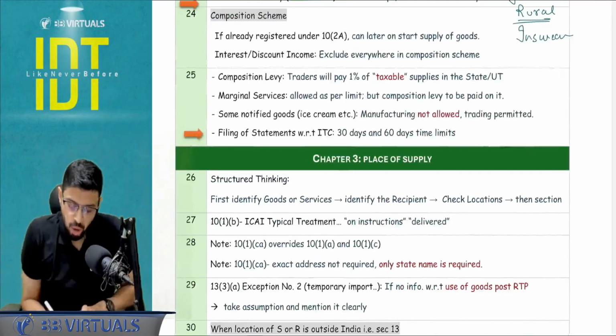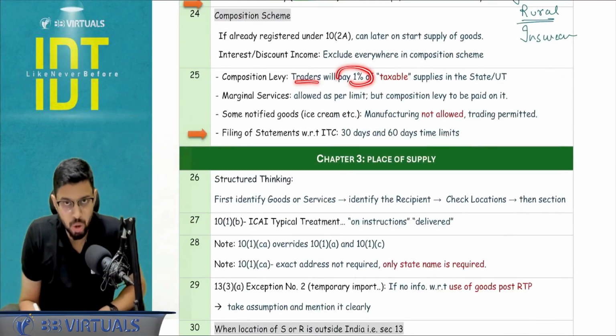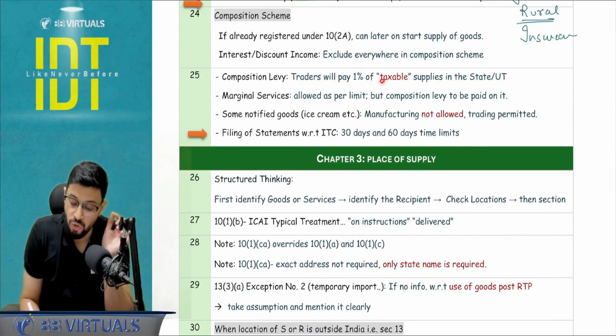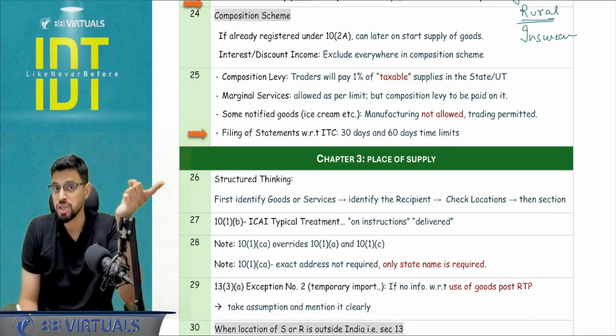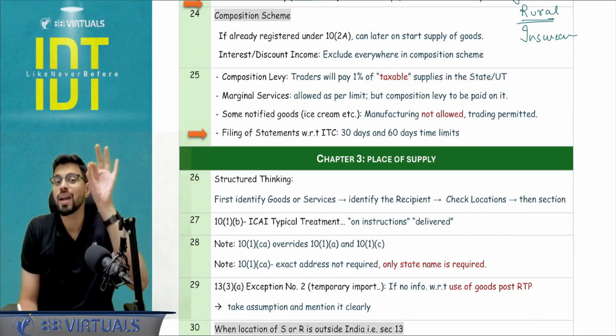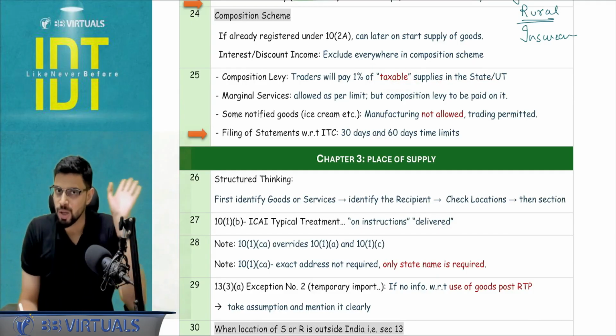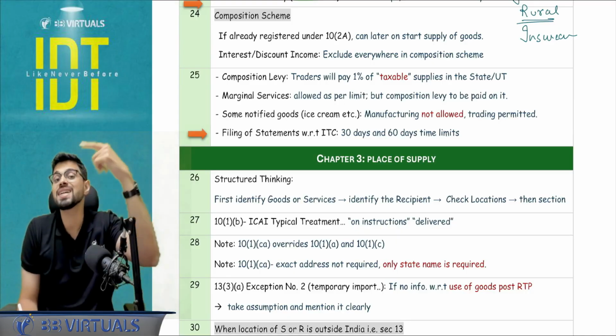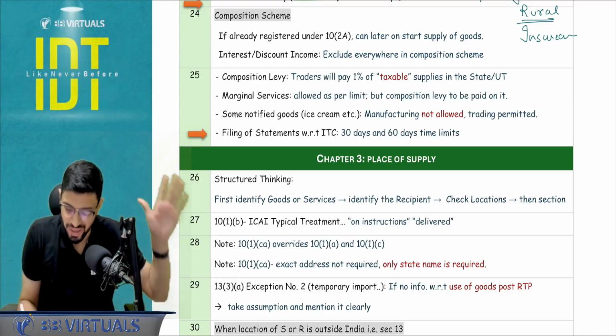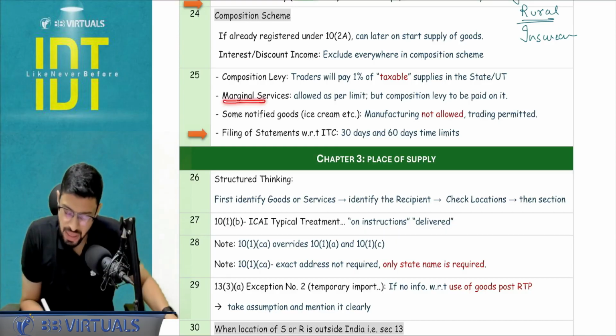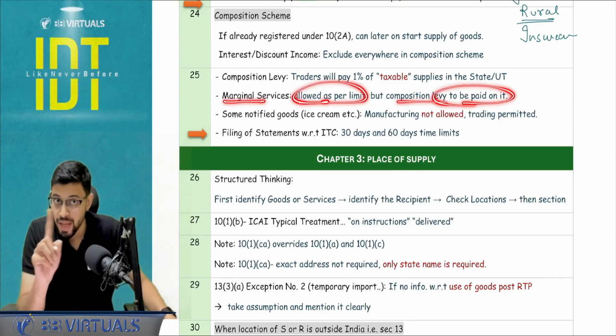Okay, next, composition levy. Traders are going to pay 1%, that is 0.5 plus 0.5 of taxable supplies in the state. Manufacturer 1% of turnover in the state. Restaurant 2.5 plus 2.5 of the turnover in the state. 10(2)(a) services 3 plus 3% of the turnover in the state. Some marginal services are allowed as per limit, but composition levy has to be paid for it.